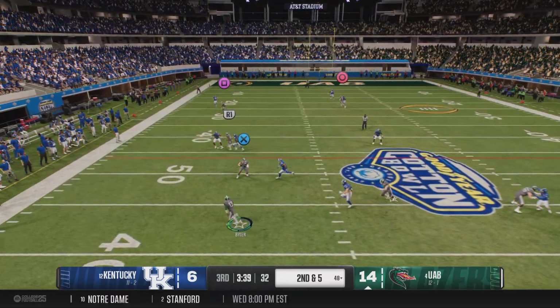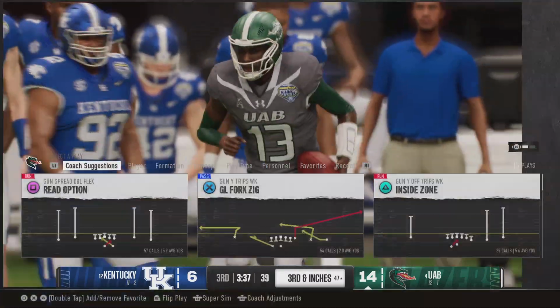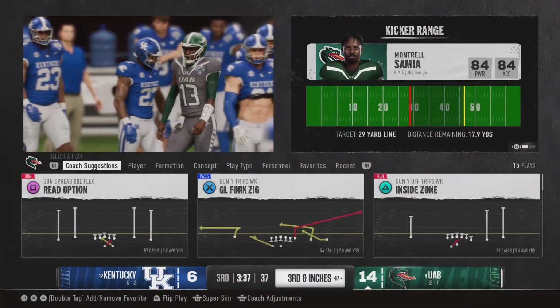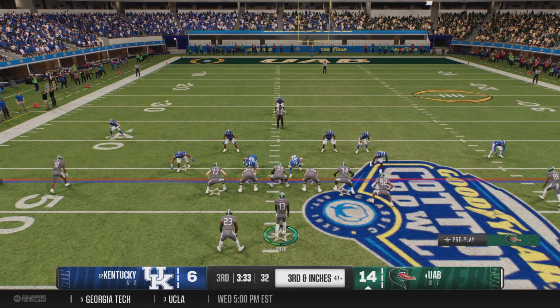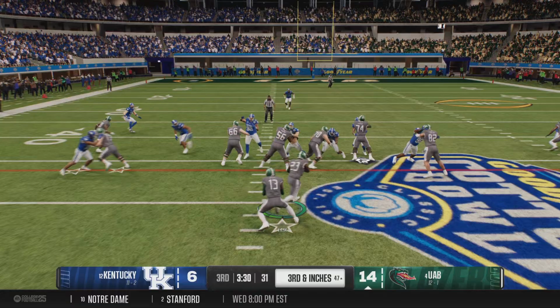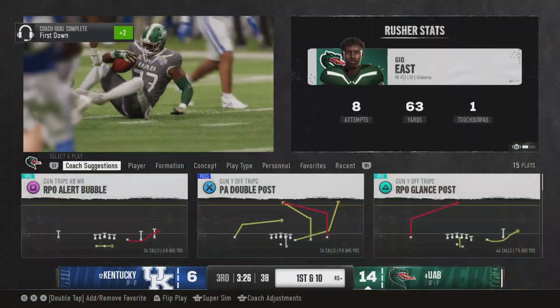Rolling to his left outside the pocket. Going to try to use his legs here. And he's shoved out of bounds with the defense short of the first down marker. Come up on third down. Solid drive. Defense trying to get off the field here. Can he get there on the ground? The first down pickup, tackled at the 45.